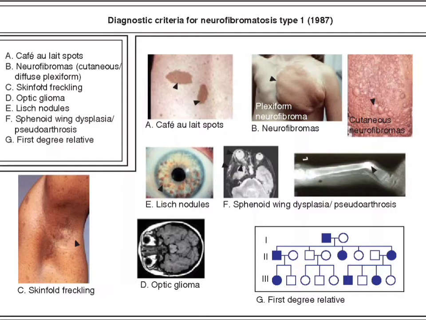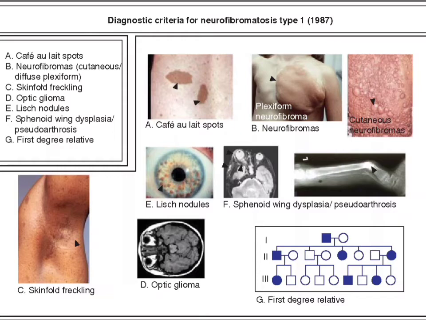And the next is neurofibromas. Neurofibromas are small tumors that are formed cutaneously and also on the nerves. So on the skin and the nerves, neurofibromas are formed. Next is plexiform neurofibroma, shown in picture B. Plexiform neurofibroma is a collection of tumors, many tumors attached together to form a huge plexus-like formation.